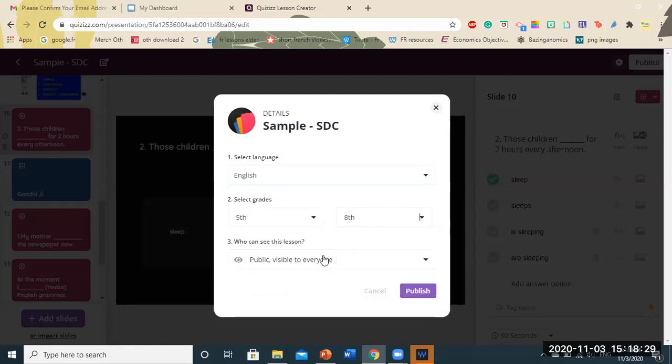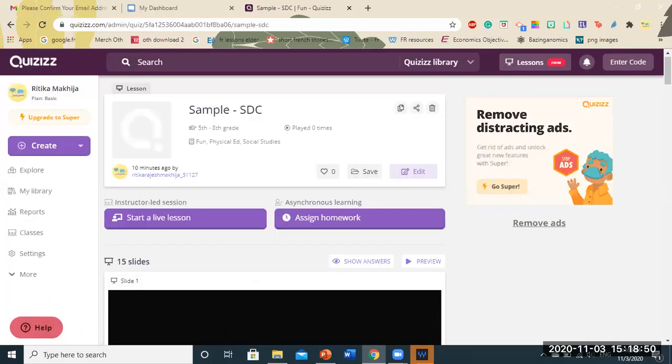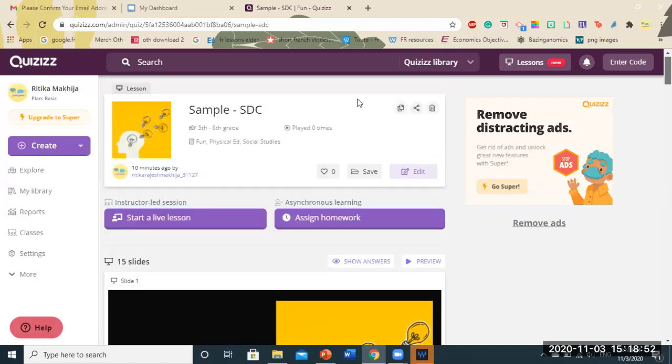Public, that means the quizzes that you have created will be visible to everyone and it will come under teleport questions. If someone wants to use your questions, they can use that. And private, it's only visible to you. So let's say for now I want to keep it public, which is visible to everyone. And I will just click on publish. So you all can see that now my quiz, my lesson is ready to go.